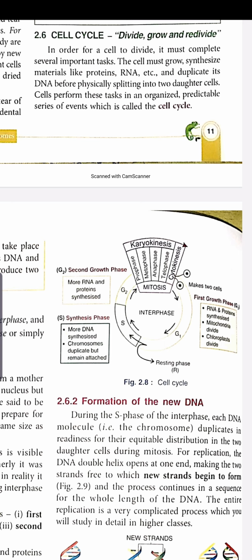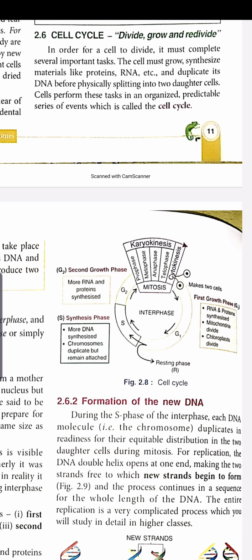So, what is cell cycle? Cell cycle is a series of events that generally occur within the cell and that is characterized by the duplication of DNA and formation of new cells. The cell cycle has two main phases: one is interphase and another is M phase or mitotic phase.